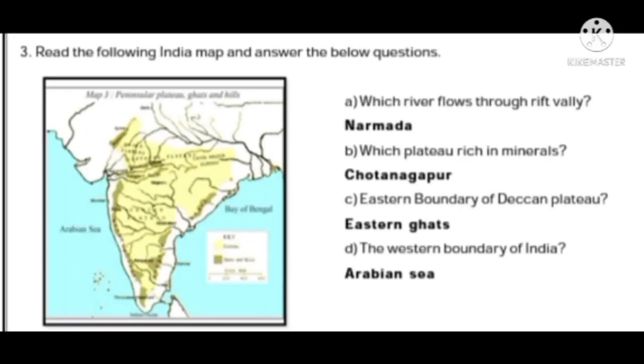Next, read the following India map and answer the questions below. A. Which river flows through a rift valley? Narmada. B. Which plateau is rich in minerals? Chota Nagpur. C. Eastern boundary of the Deccan Plateau? Eastern Ghats. D. The western boundary of India? Arabian Sea.